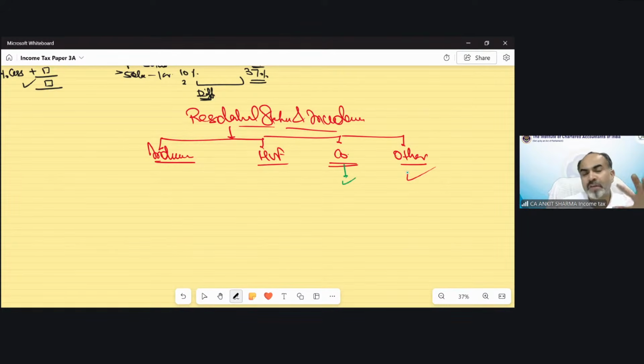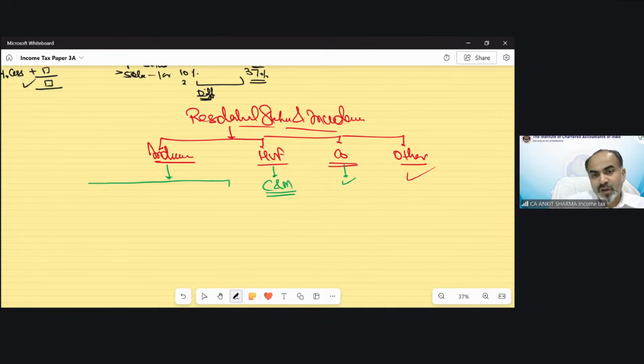On that basis, you can find out the residential status of a company. In case of HUF also, it depends upon control and management initially to find out whether it is resident or non-resident, and thereafter we can find out the sub-classification. But the most complex, interesting and important provision was in case of individual.